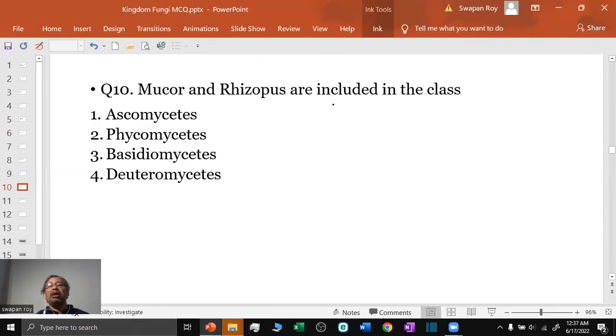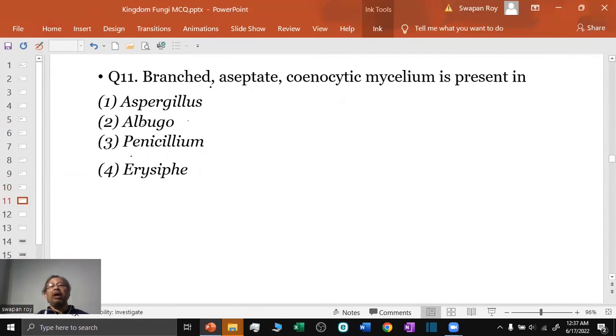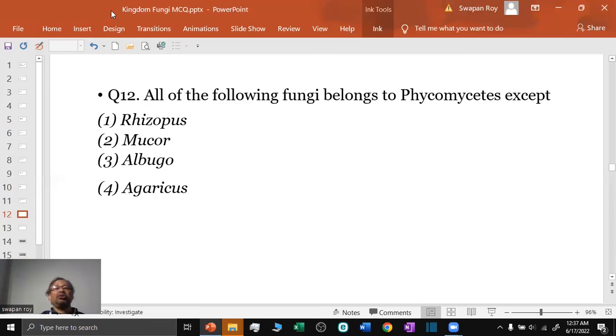Question 10. Mucor and Rhizopus are included in the class Phycomycetes. Question 11. Branched aseptate coenocytic mycelium is present in Albugo, or it is also known as Cystopus. This is the characteristic feature of the Phycomycetes. Question number 12. All of the following fungi belong to Phycomycetes except Agaricus. Agaricus belongs to Basidiomycetes.